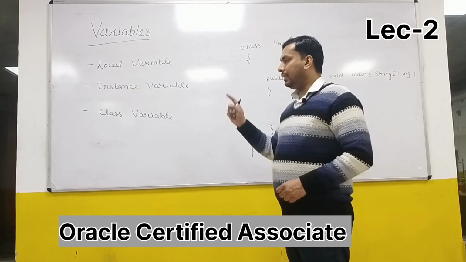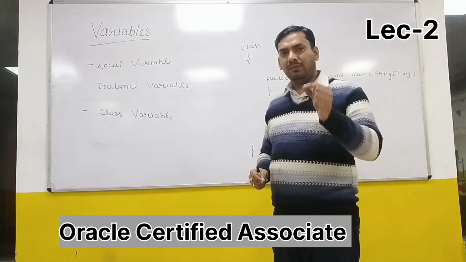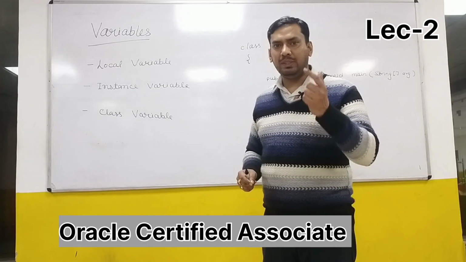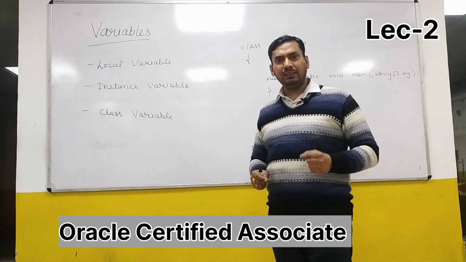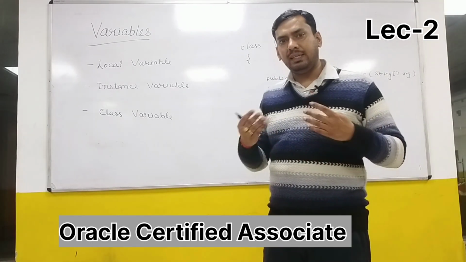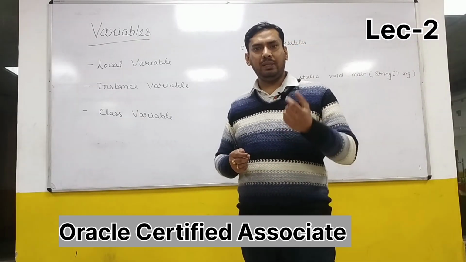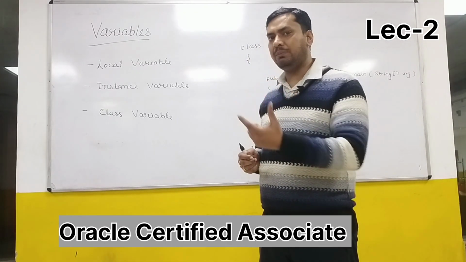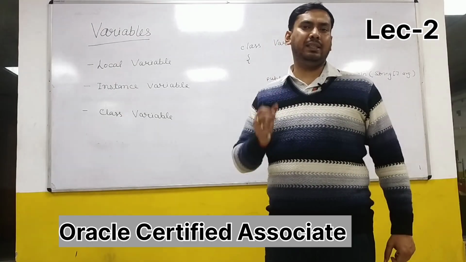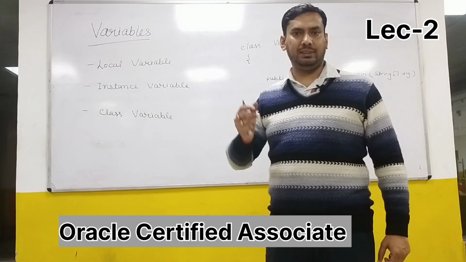One thing I would like to mention here is Java is a strongly typed language. What does this statement mean? It means that whenever you create any data member in Java, it must have a specific type. The type must be mentioned while declaring a variable or a constant.